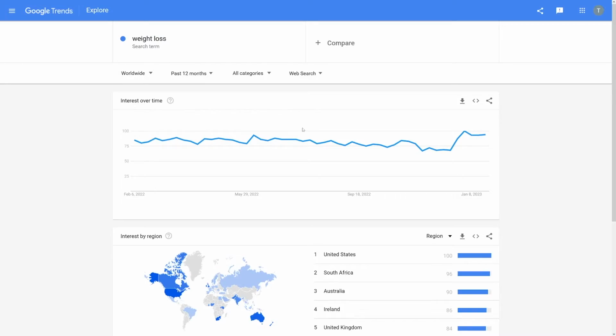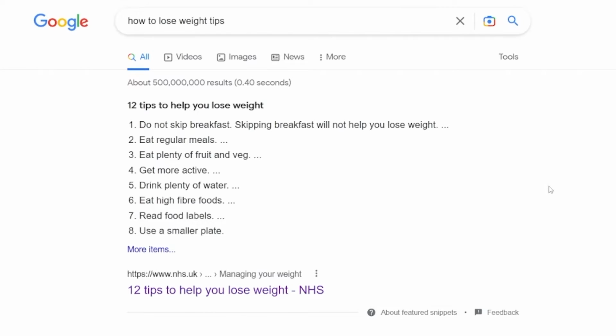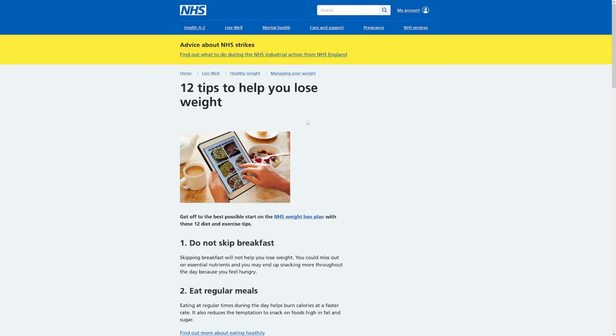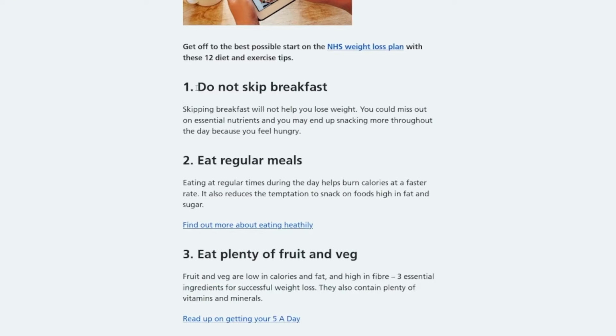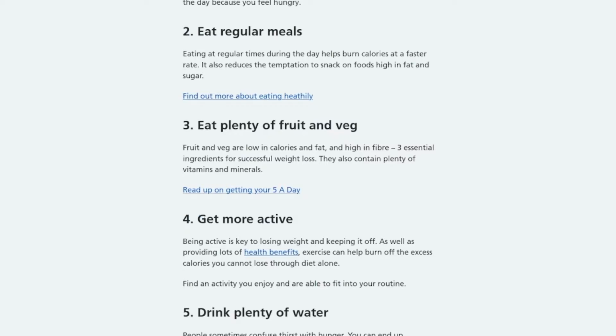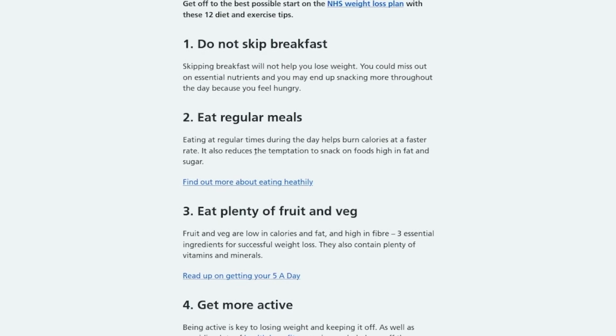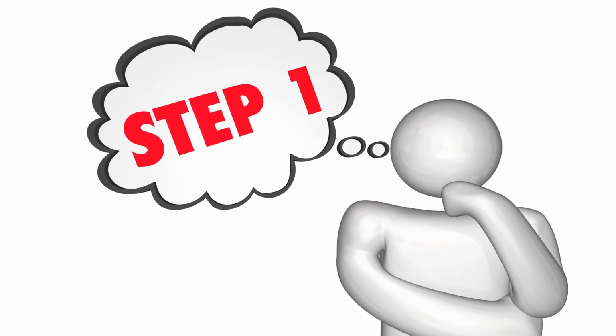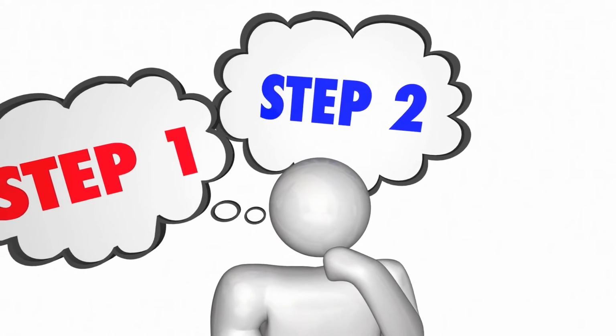So how can we actually use this information to make money? First of all, go over to Google and type in how to lose weight tips. So all you need is some tips to lose weight. For example, these are like 12 tips, but you need only 3 or 4. Some of these are, for example, do not skip breakfast, eat regular meals, eat plenty of fruit and vegetables, get more active. So maybe these 4 are enough. That's the first step, okay? Just search for something like that.